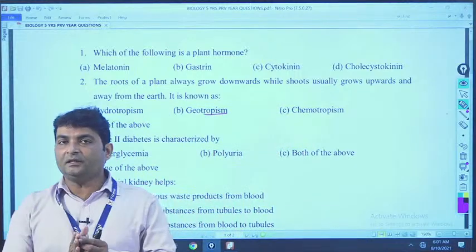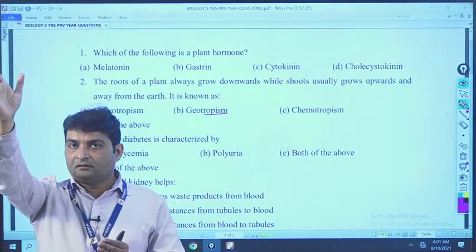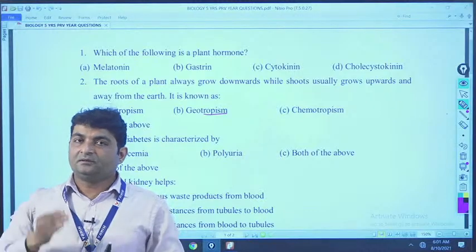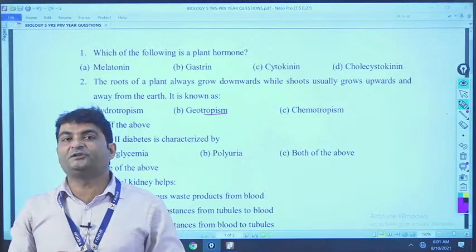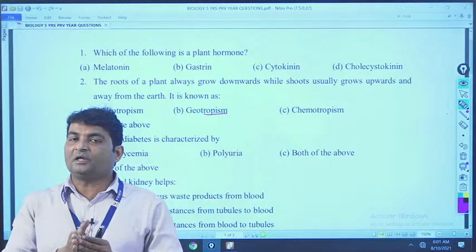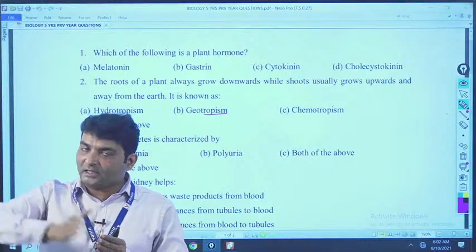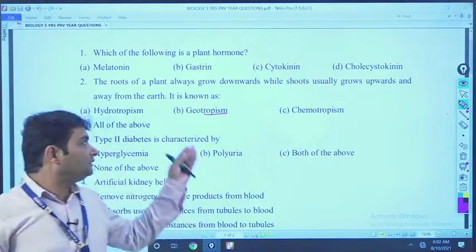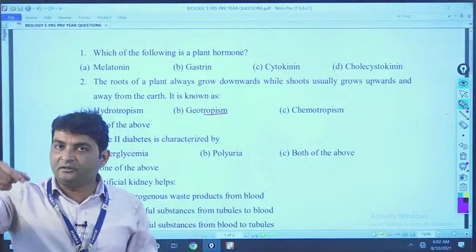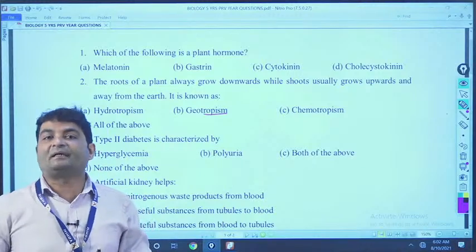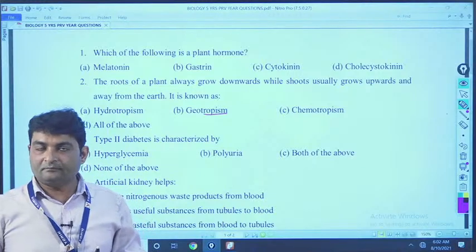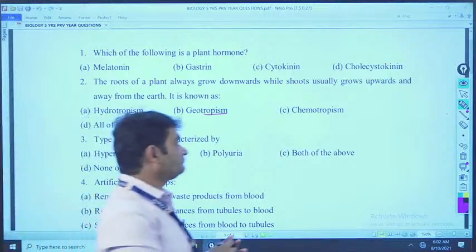Tropism means growth in one direction, and tropism is of two types, phototropism and geotropism. Phototropism means unidirectional movement towards the light, and geotropism means unidirectional movement towards gravity. Clear? That is called tropism.